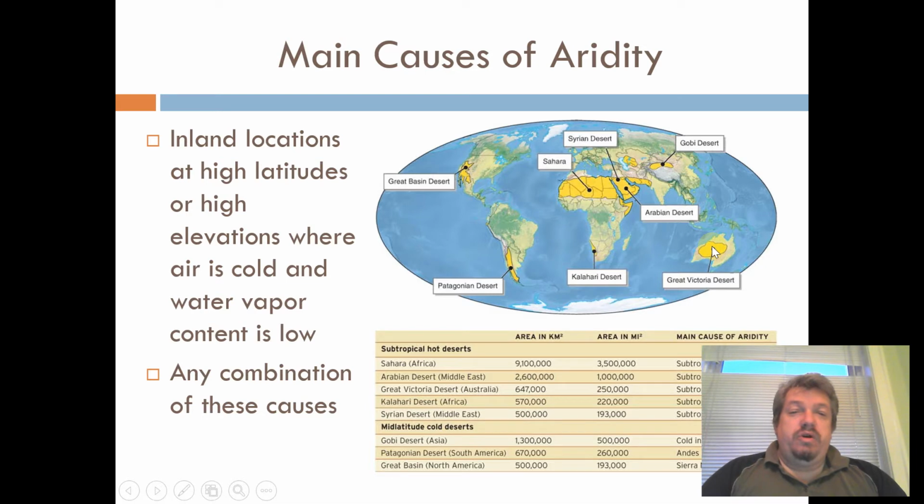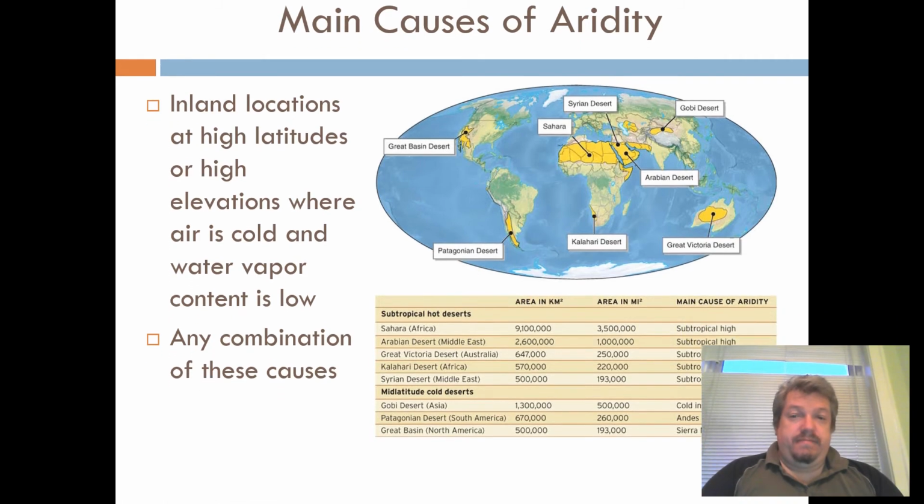You also have a few that are caused because they are far away from water, like the Gobi Desert is far away from the oceans and behind tall mountains like the Himalayas. And same thing with the desert basin in the United States. So all these factors, subtropical high, cold ocean currents, and mountain rain shadows, can all work together or in partnership or by themselves to create deserts. So you can look right here, this is actually from your textbook, but the Sahara Desert, for instance, its main cause of aridity is the subtropical high.